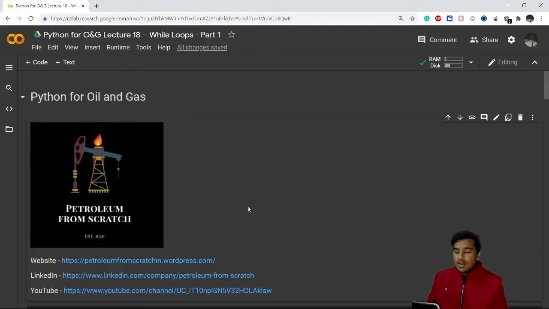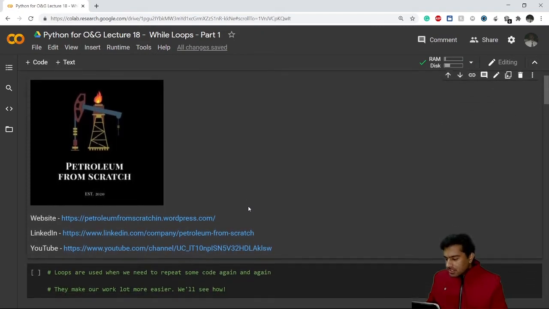First of all, we'll look at while loops. What are while loops and how can we implement them? What are their uses in Python? How can we use them in different ways? Okay, so let's get started.